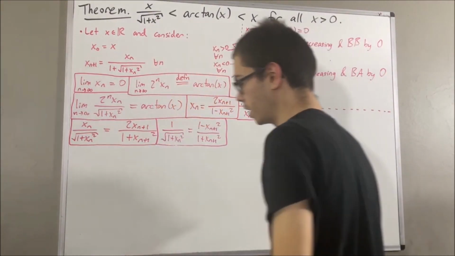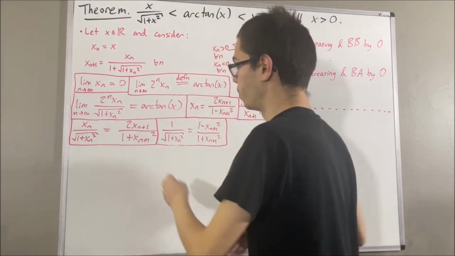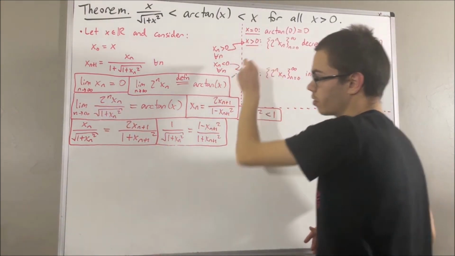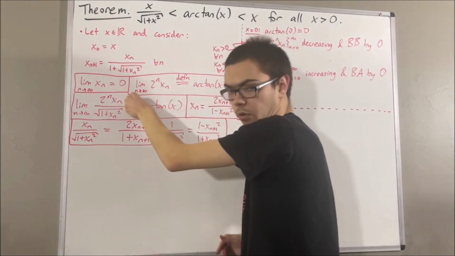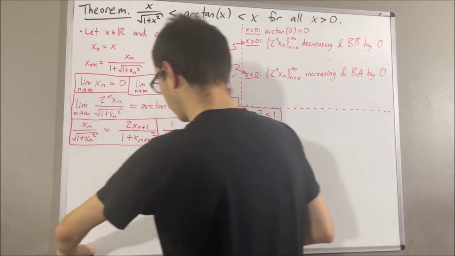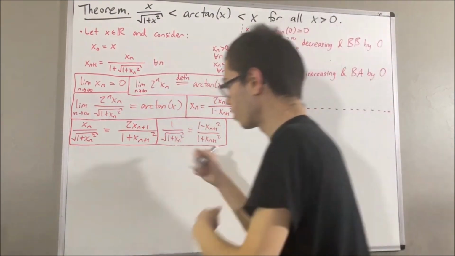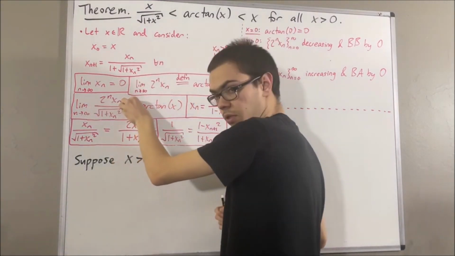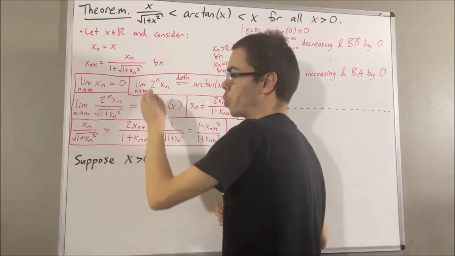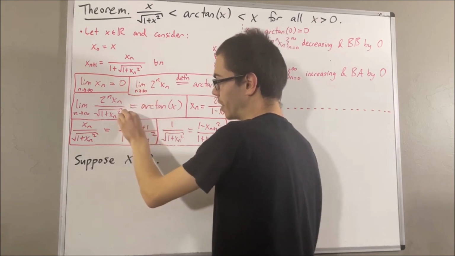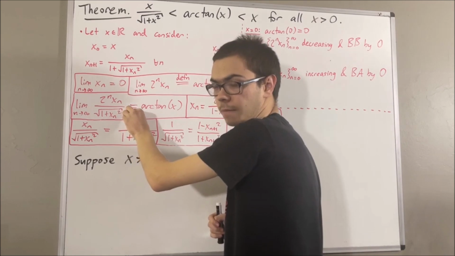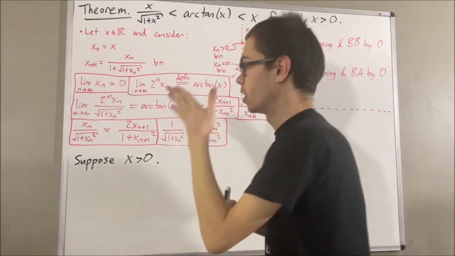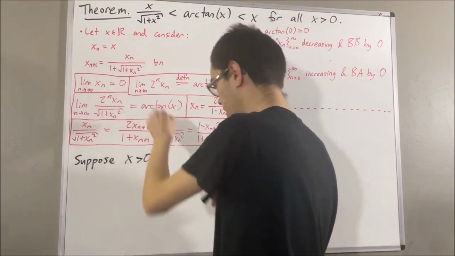Okay, so now we have plenty of information to prove the behavior of this sequence, right? The claim is, if x is greater than 0, then this sequence is an increasing sequence. So how do we prove that? Well, let's first suppose x is greater than 0. And to show that this sequence is an increasing sequence, we want to show for all n, the nth term of this sequence is less than the n plus 1th term of this sequence. So let's consider an arbitrary integer n greater than or equal to 0, and let's write out the nth term of this sequence.